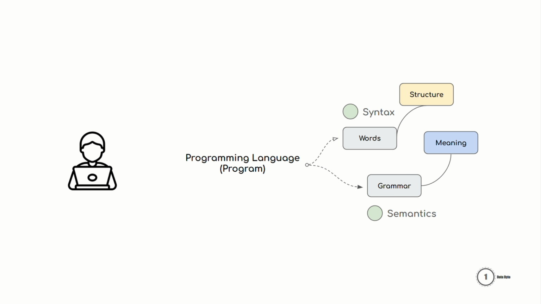Similarly, in programming languages, we need syntax and semantics to construct a computer program. Syntax is similar to the collection of words in a specific language, and semantics is similar to grammar. Each programming language has its own set of syntax and semantics for properly constructing a program. Syntax provides the structure of a program in a specific programming language, while semantics give the structure its proper meaning.